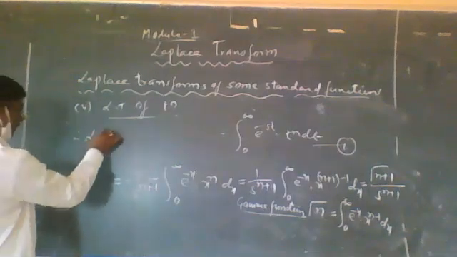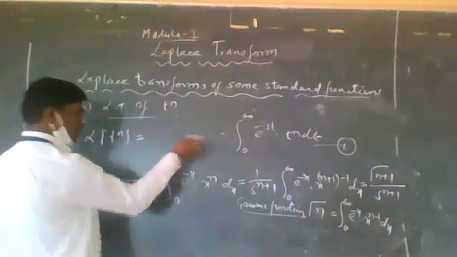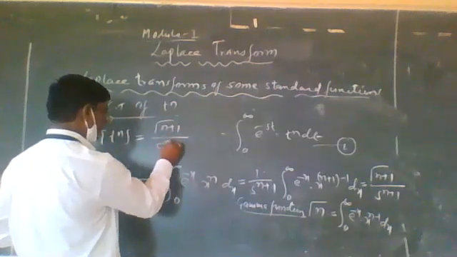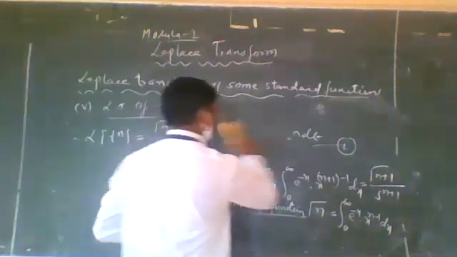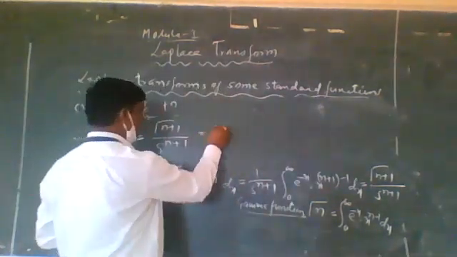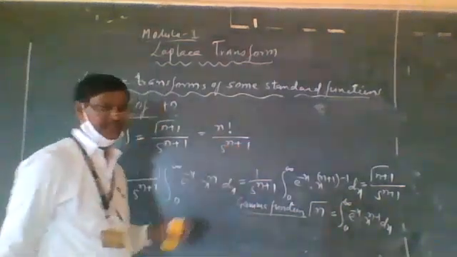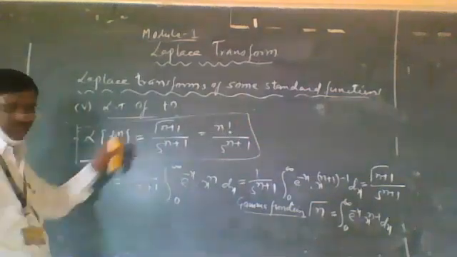Therefore, the LP of t raised to n is equal to gamma n plus 1 divided by s raised to n plus 1, and gamma n plus 1 is equal to n factorial divided by s raised to n plus 1. So this is the LP of the auxiliary function t raised to n.